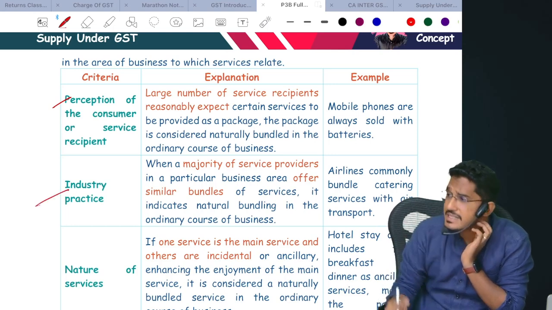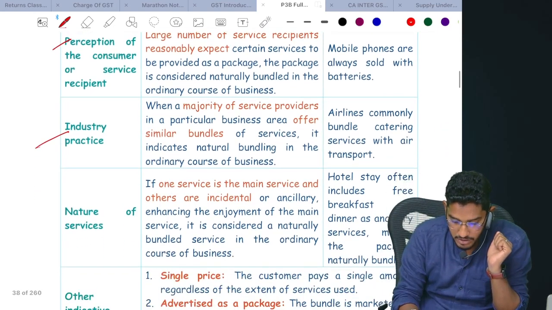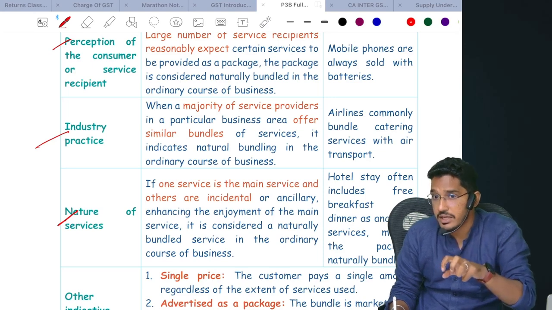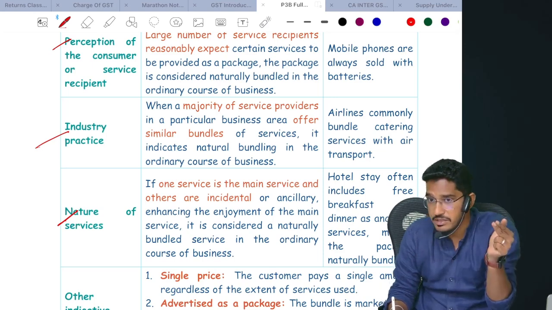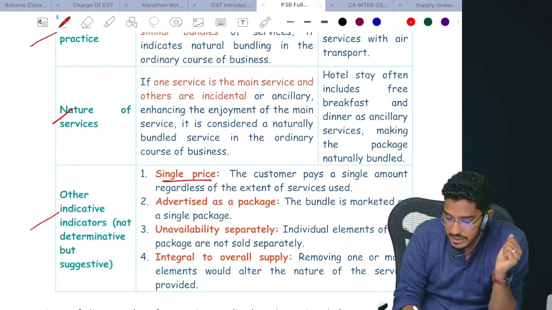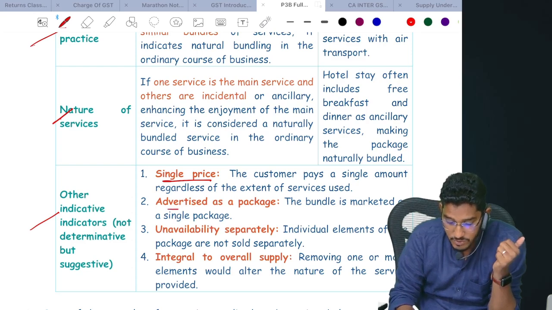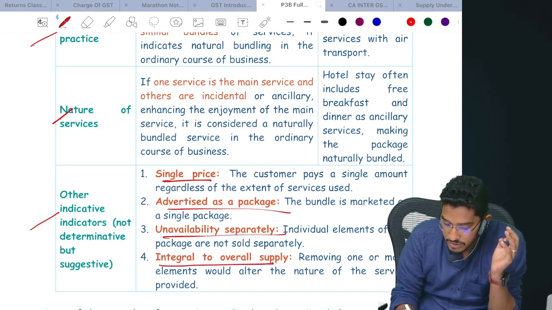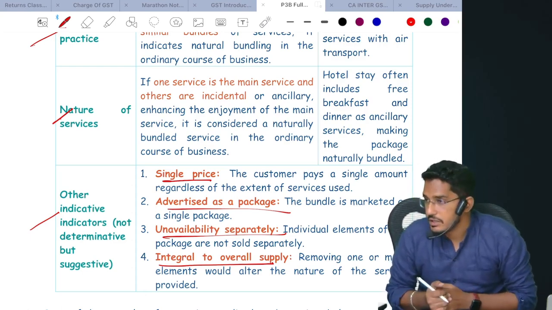Or it is an industry practice. If the majority of service providers do the same activity, then also we can classify it as naturally bundled. Or it depends on the nature of the services. As I have told, multiple services you are getting, one is principal, the other is ancillary, which will make us enjoy the primary service much better. Or other indicators, like if they are collecting a single price, you can't sell them separately, you can sell them at a single price only. Generally they are advertised as a package, unavailable separately, and integral to the overall supply. So these are some suggestive practices by which you can decide whether they are naturally bundled or artificially bundled.